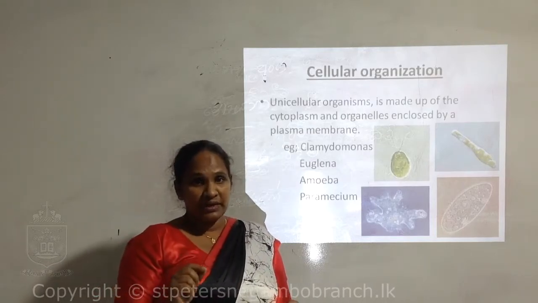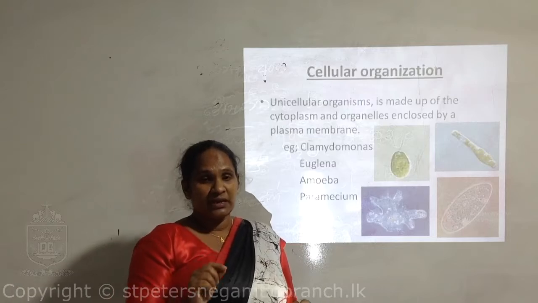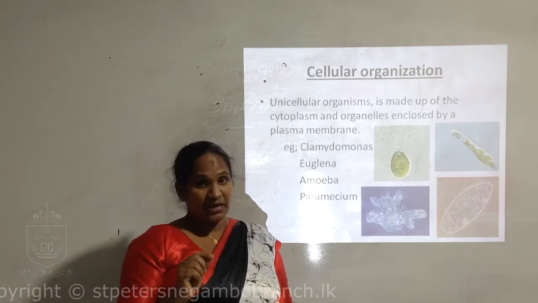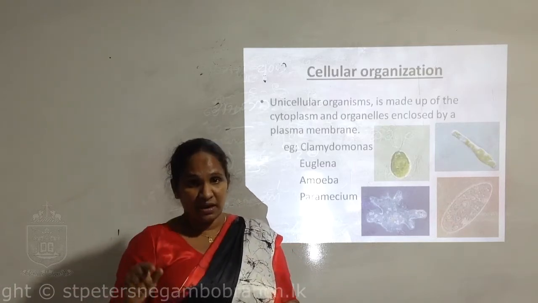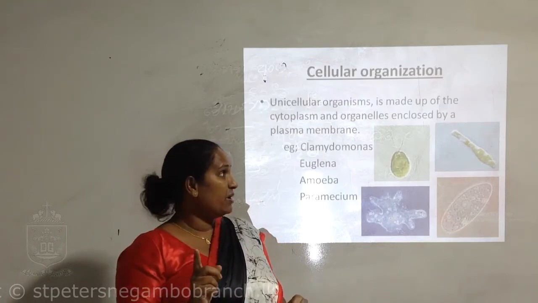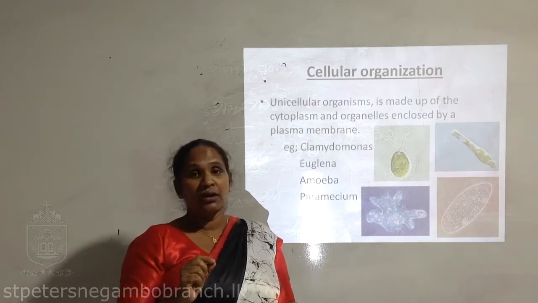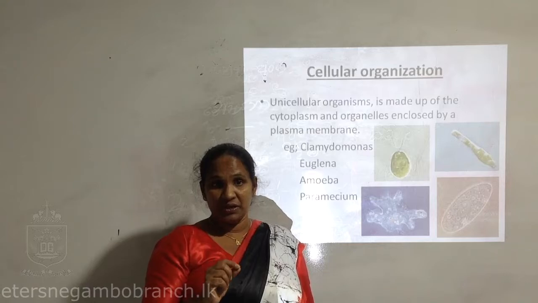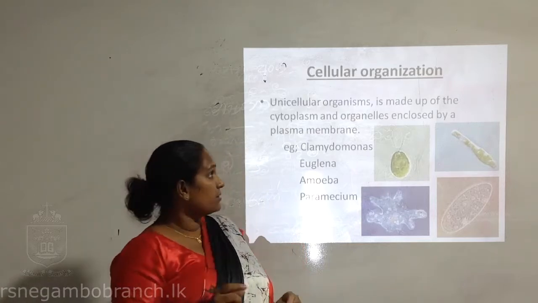Inside, organelles are there to do different functions and different activities.